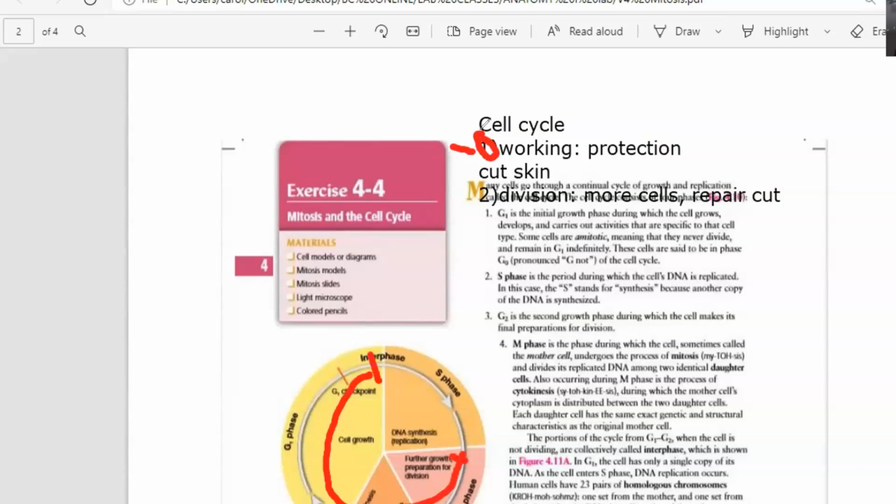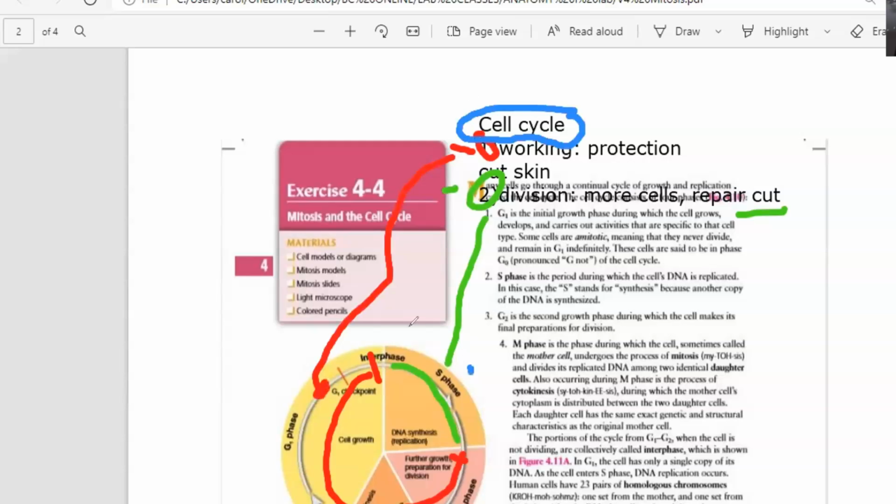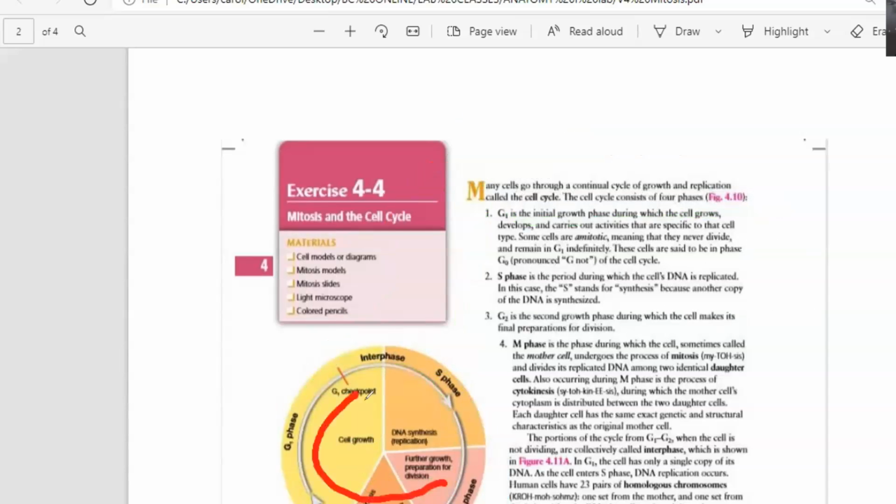And we said the other part of the cell cycle is when the cell is dividing. This one right here, cell division. So we need to create more cells so we can repair the cut. That cell division is this part from here to here, in green. So this in green is when the cell is dividing, and this one in red is when the cell is doing whatever the cell needs to do. Now the entire thing, the cell cycle, is all of it. The red part is when the cell is working, and that is divided into G1, S, and G2.